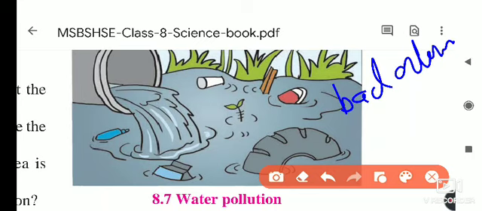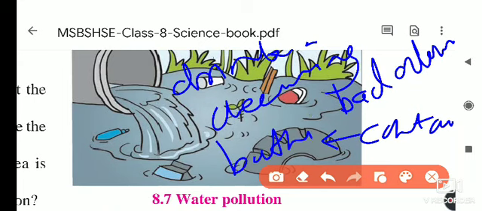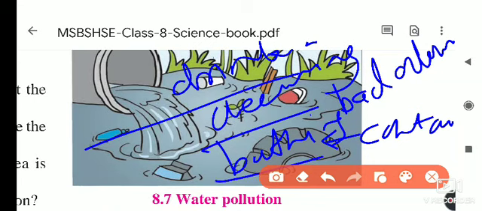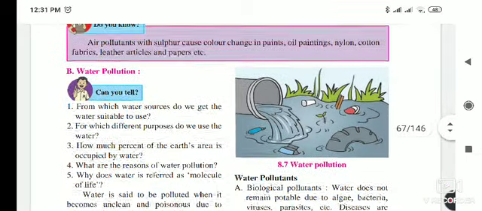With this, what happens? Its color also becomes blackish, and there is a bad odor. It is contaminated and not good for drinking, not good for cleaning, not good for bathing. So this water becomes useless for all, not only for us but for animals and plants also. Why? Because it gets polluted by human activities.